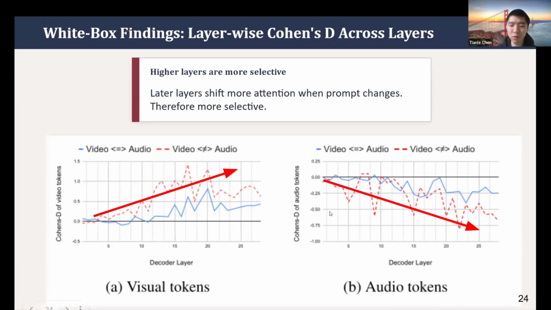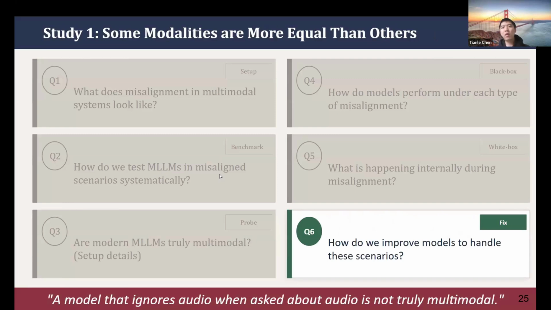So for both the visual and audio model tokens, we can find the later layers are showing more sensitivity to different modality tokens and doing this kind of attention shift. And then, because we found the drop in the model, we are thinking of whether we could have a simple fix to improve the model.